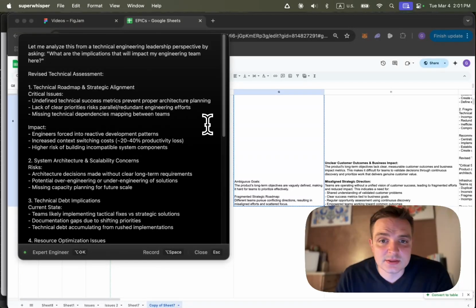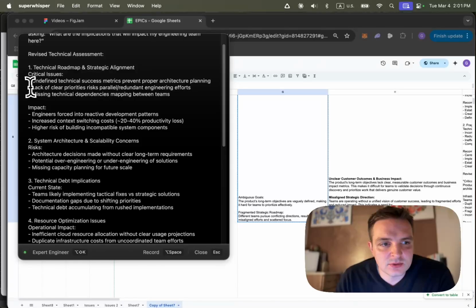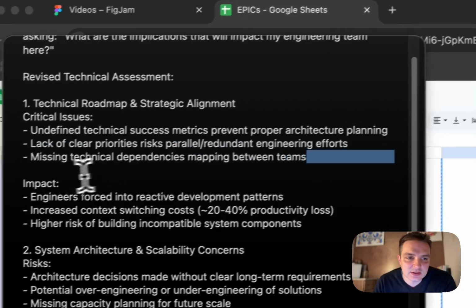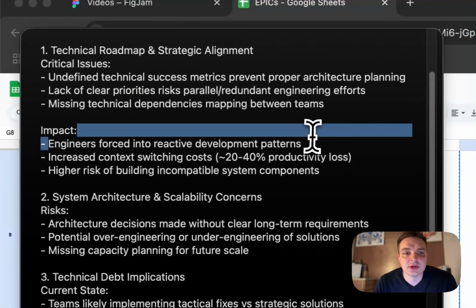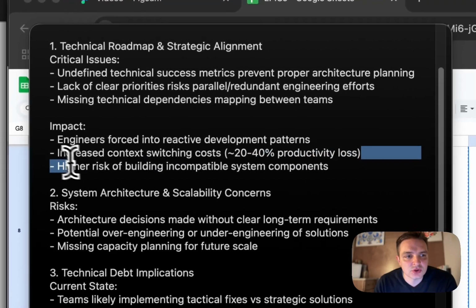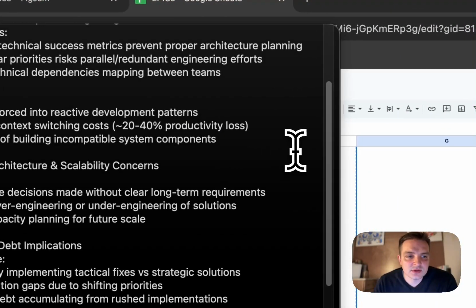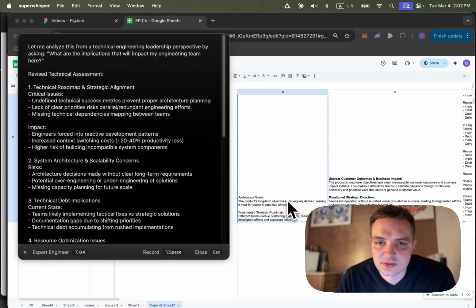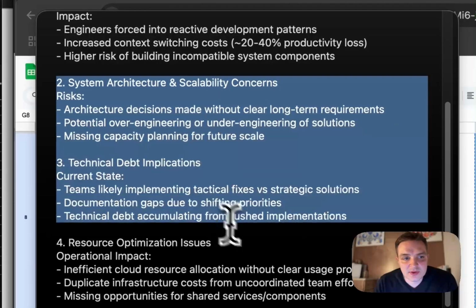So the tech lead is telling us the impact of this problem on the team. So lack of clear priorities, risks, parallel redundant engineering efforts, missing technical dependencies mapping between teams, impact, engineers forced into reactive development patterns, huge no-no, increased context switching costs, 20 to 40 percent productivity loss. This is really, really good. So our tech lead's reaction about what this means for our delivery team is this. Here's the impact that the team will suffer. And then the engineer provides the mitigation plan.